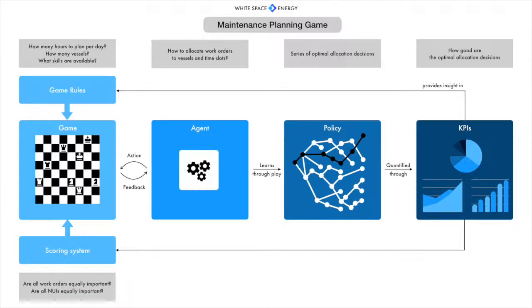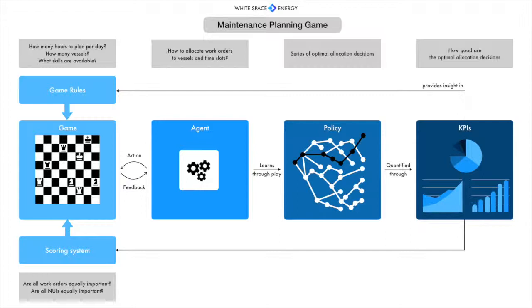In this maintenance planning game, the playing field is determined by the portfolio of work activities and associated work locations. We have a number of rules, such as the number of hours to plan per day or the skills composition of the maintenance crew. The scoring system is user-defined and can be based on the different priorities for each type of activity, possibly awarding bonus points for executing activities on particularly important locations.